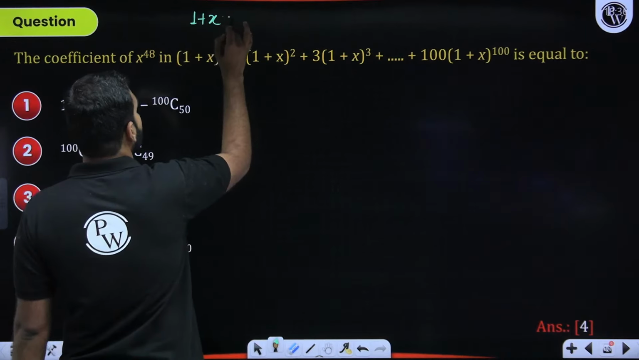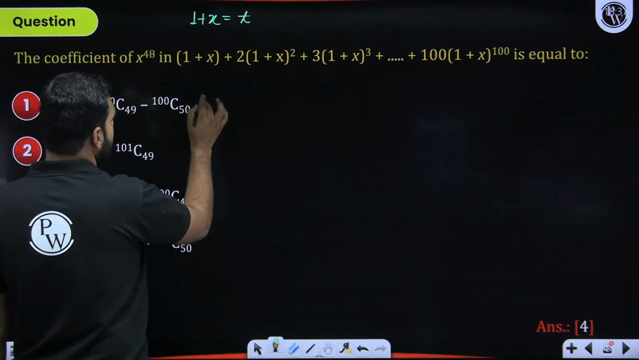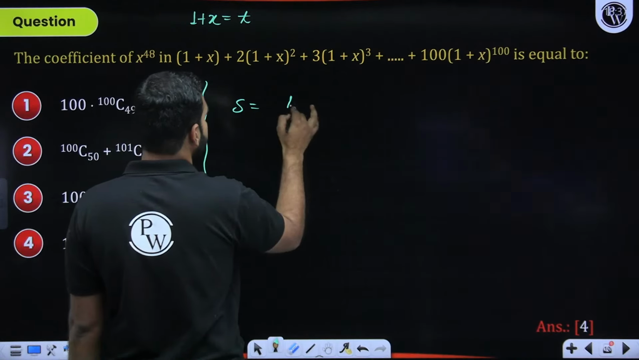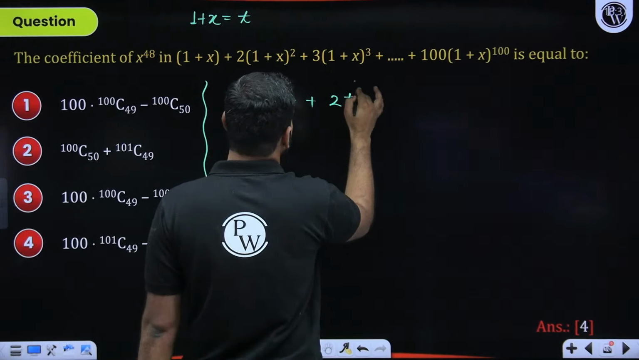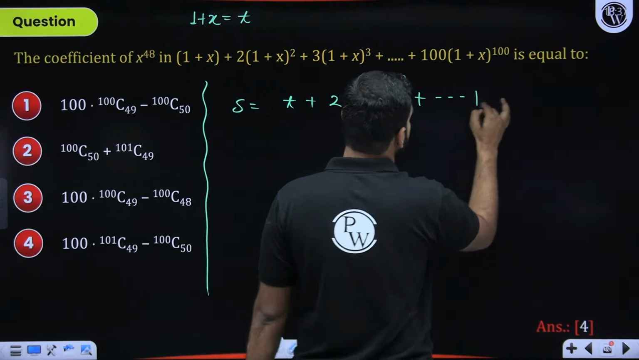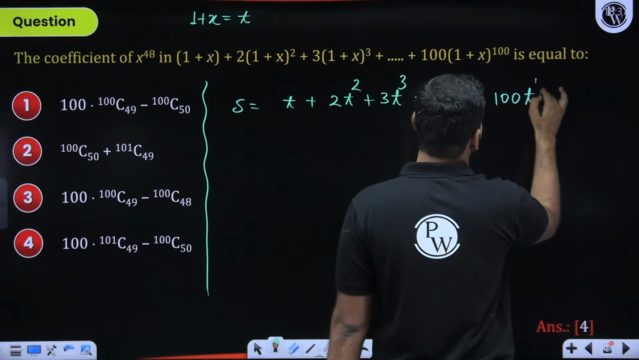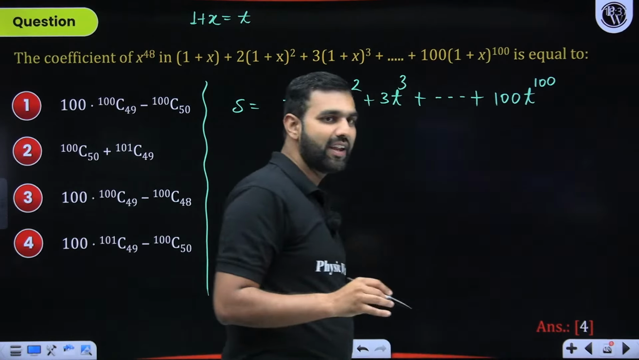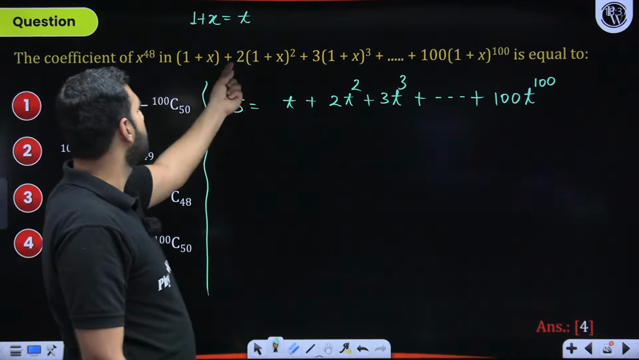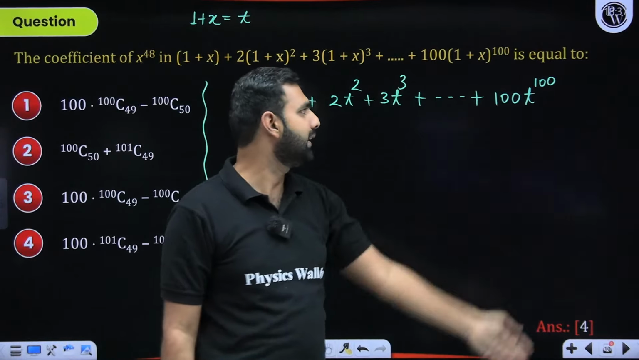For a while, if I treat 1 plus x as t, I'll write this as a summation, let's say S. So this will become t, then it will be 2t square, then 3t cube, and it will go on till 100t to the power 100. Will you all not agree with this? Are you all comfortably understanding this statement? t, 2t square, 3t cube till 100t to the power 100.